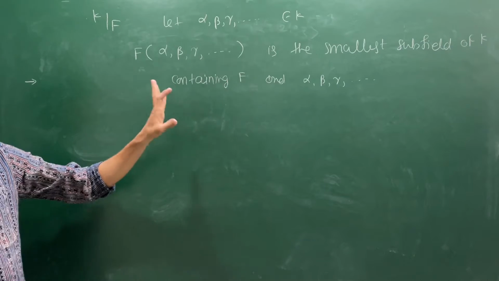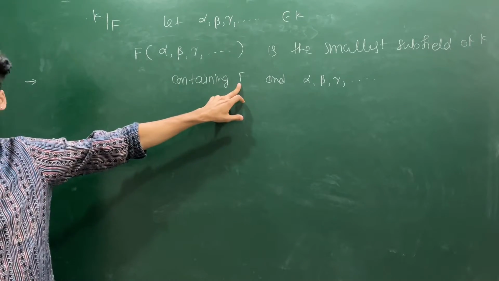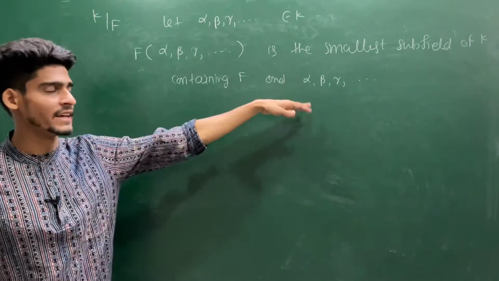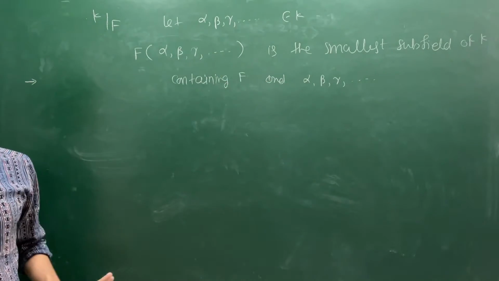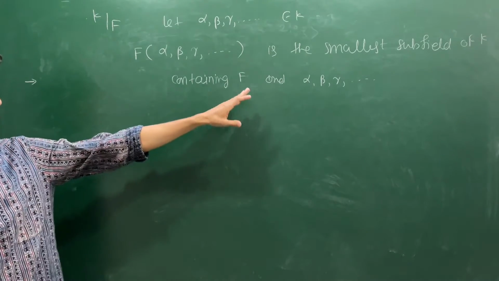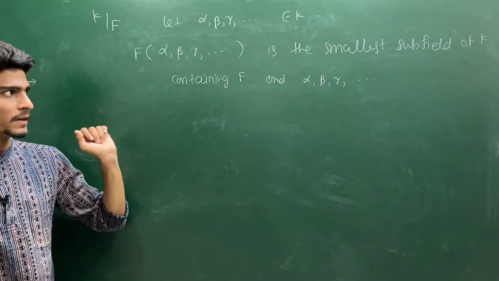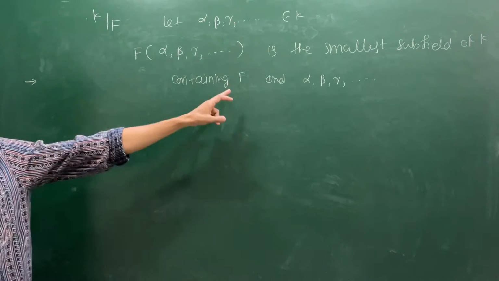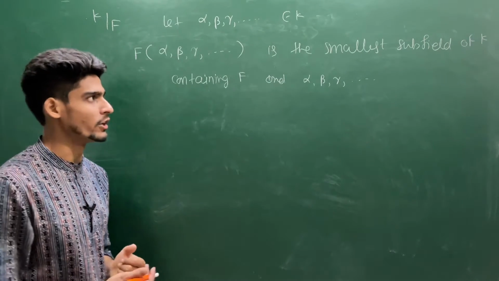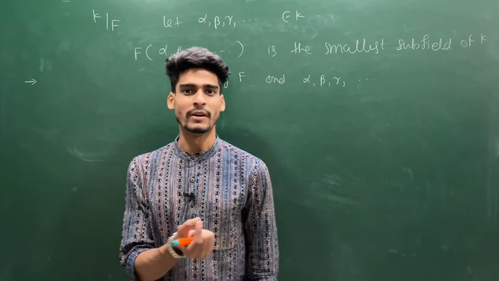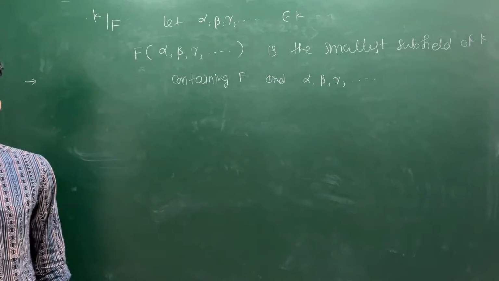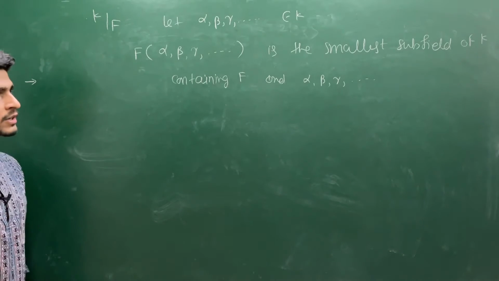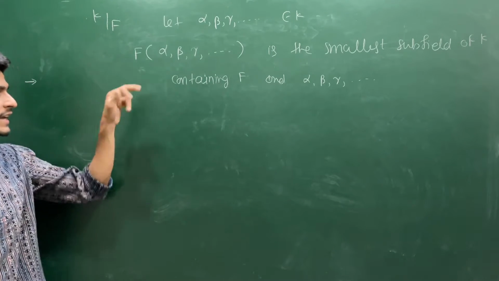That you can always create, because what you are doing, you are taking the structure F, you are taking alpha, beta, gamma and you are inserting their inverses if they are not already present in the structure. So that you can do. You can use the multiplicative inverse of alpha, beta, gamma and so on and insert them in this structure so that it becomes a field. Because for making a field, what you need is every non-zero element should be a unit, the structure should be commutative and unity should be there. But unity is always there because F is a field. So you do not need to take care of that.